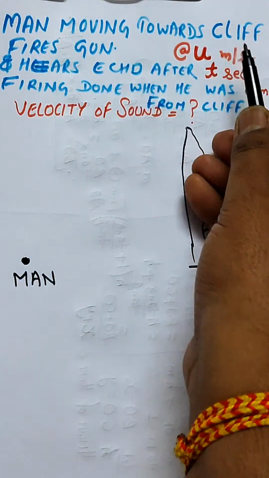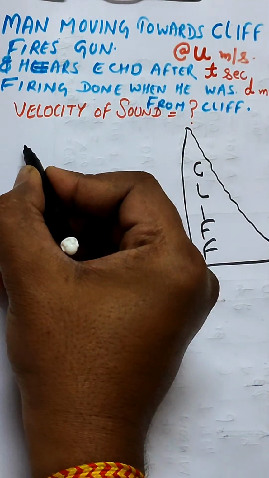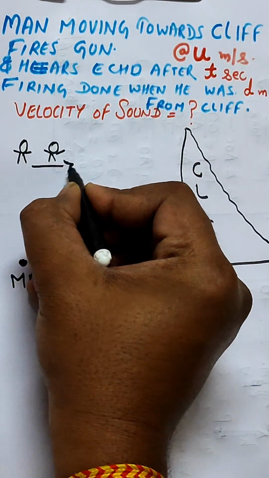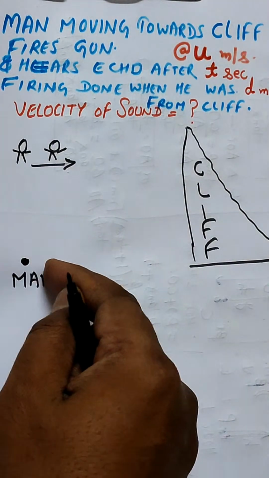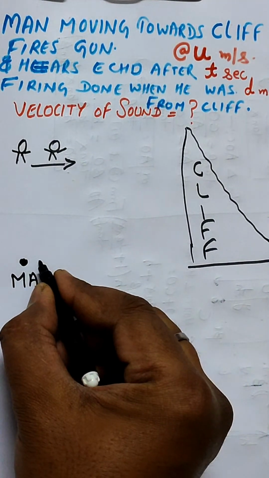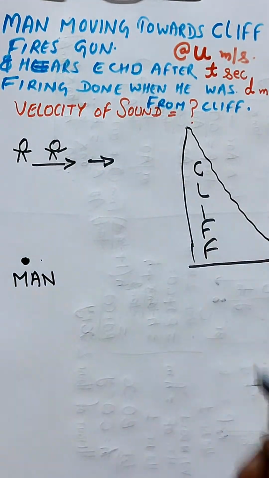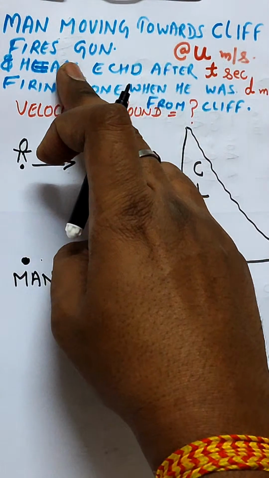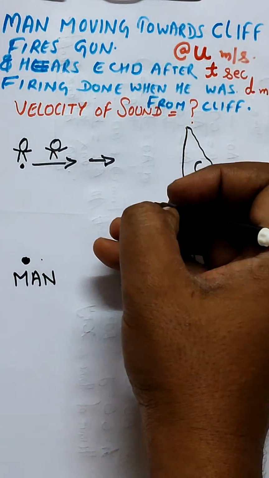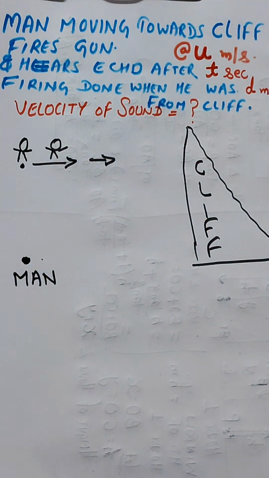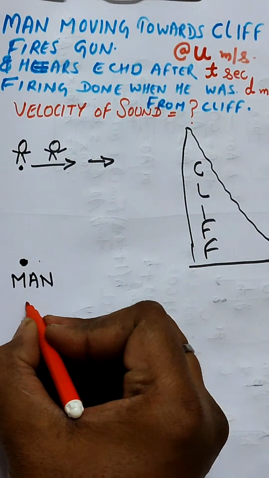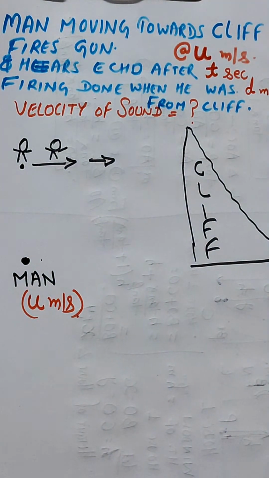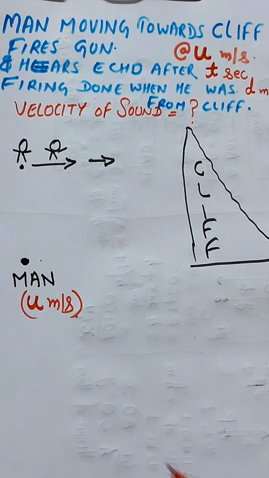So the man is moving towards the cliff in this way. This man is moving towards the cliff, so the movement will be towards the cliff. Now what is given is that the velocity of the man is u meter per second. This is the data given to you.